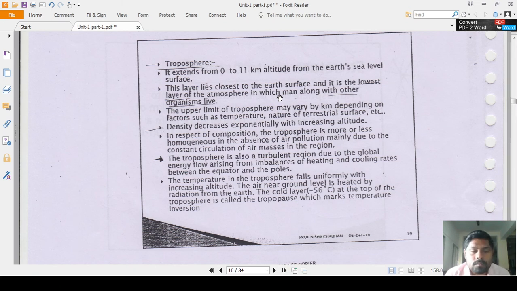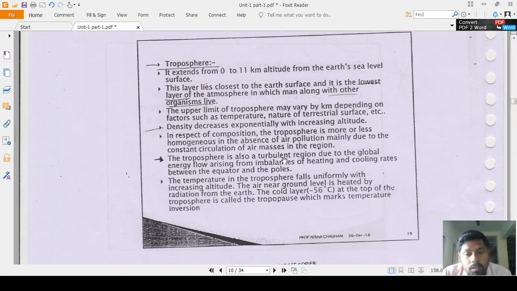Okay, that is an important question, and as human beings we must know in which layer of the atmosphere we are living. All living organisms live in the troposphere. The upper limit of the troposphere may vary by kilometers depending on factors like temperature and the nature of the terrestrial surface. The density decreases exponentially with increasing altitude. In respect of composition, the troposphere is more or less homogeneous in the absence of air pollution, mainly due to the constant circulation of air masses in the region.